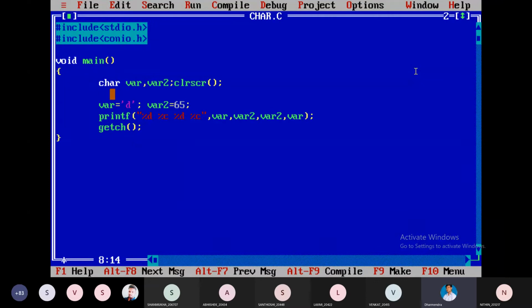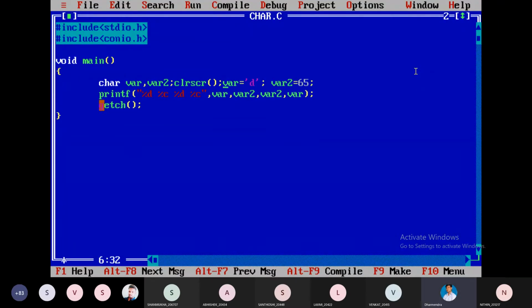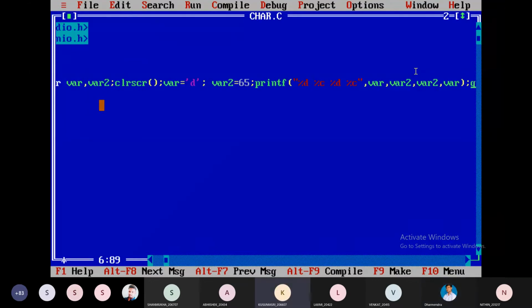Okay, we can write this code in a single line also. Each statement is separated by a space, with a semicolon, and getch also. We can do everything in a single line.